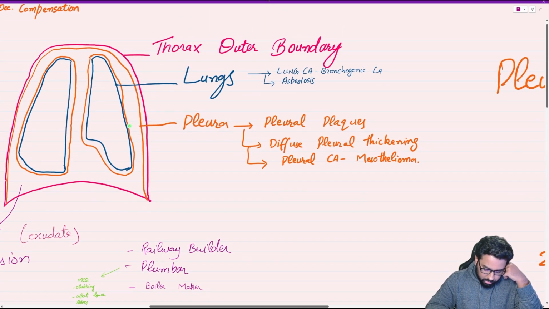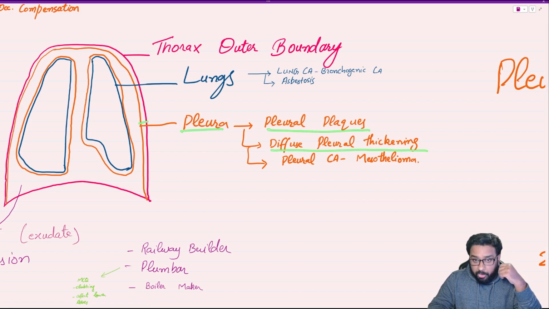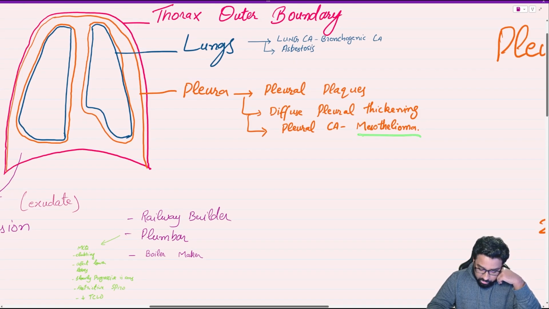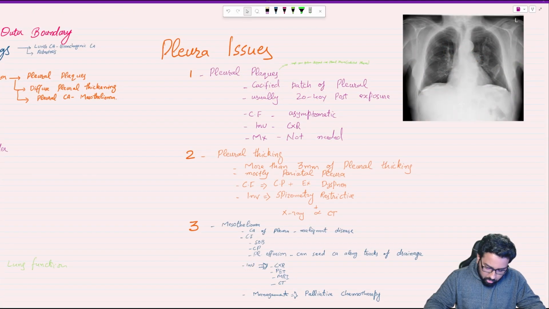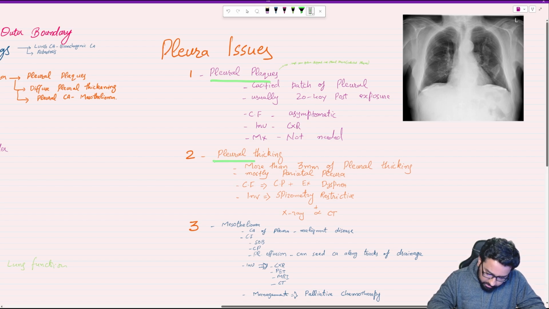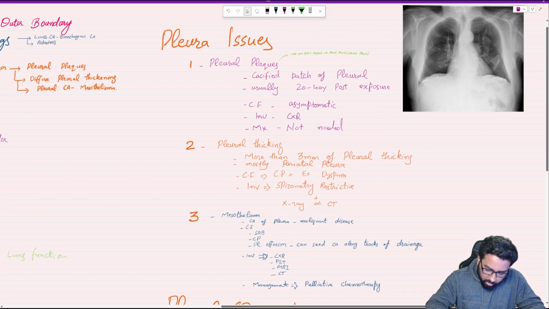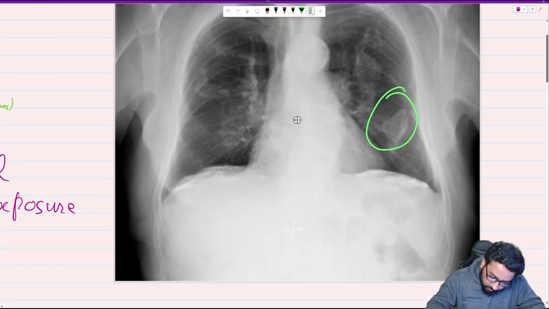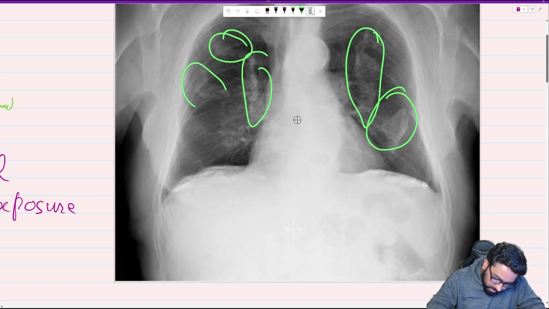Talking about the pleura, it can be pleural plaques, it can be diffuse pleural thickening, it can be cancer of pleura, which is mesothelioma. So let's talk about all these issues separately. Pleural issues. There are three pleural issues: pleural plaques, pleural thickening, mesothelioma. Pleural plaque, basically along the pleural line, there will be some calcified plaques, as we can see here. We can appreciate these whitish plaques.